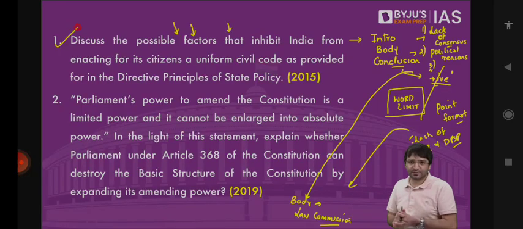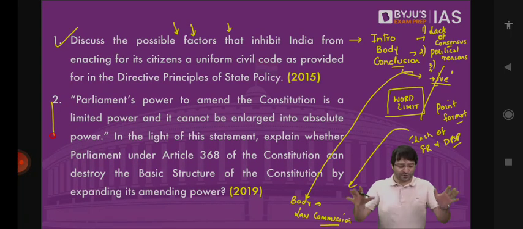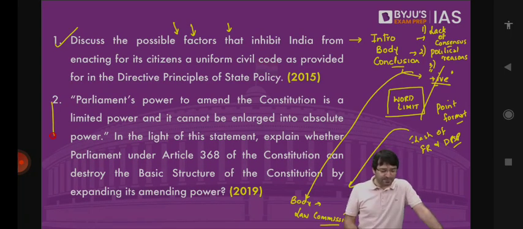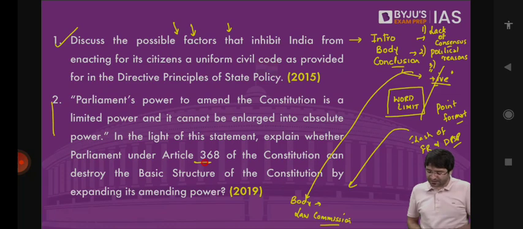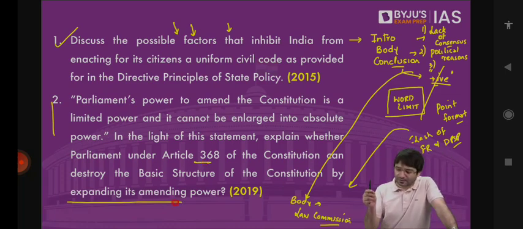Clear? Parliament's power to amend the constitution is a limited power and it cannot be enlarged into absolute power. In light of the statement, explain whether Parliament under Article 368 of the Constitution can destroy the basic structure of the Constitution by expanding its amending power. Parliament in a written constitution such as India has limitations. Doctrine of limitation or doctrine of limited government.